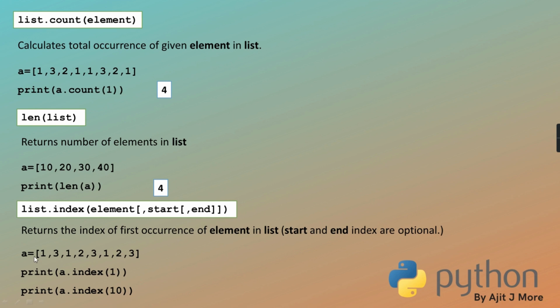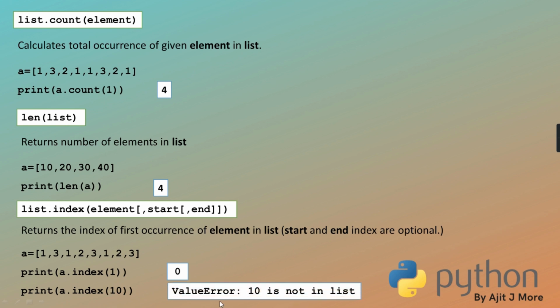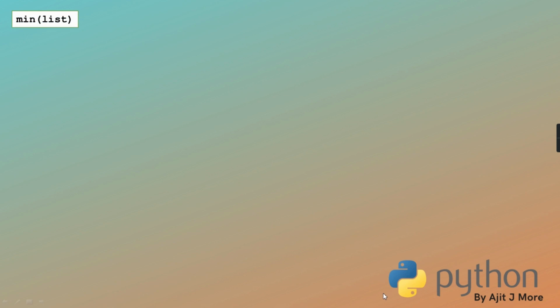See, as an example, A equal to, this is the list, A dot index 1. So 1 is present at 0th place only, so it will give 0. I'm searching index 10. 10 is not there in the list. So it will throw an exception, value error, that is 10 not found. Okay? See, value error, 10 is not in the list. Clear? I hope it is clear to you.